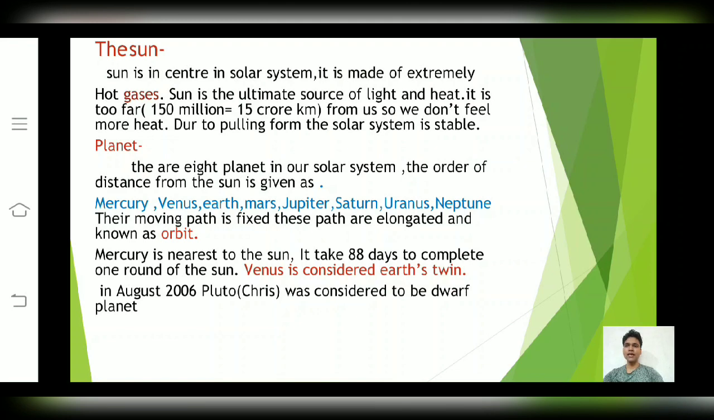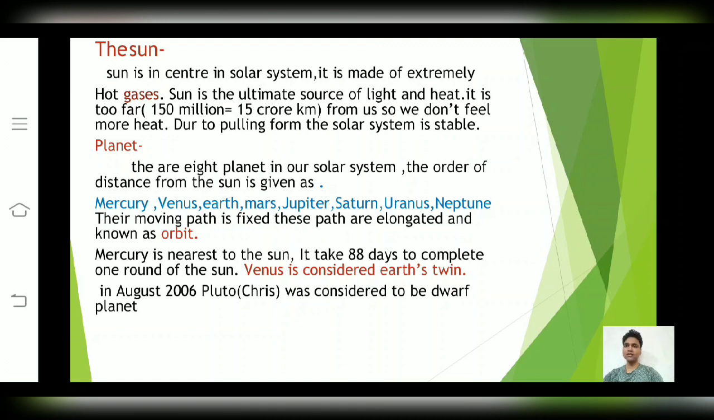Friends, we know that Mercury is the nearest to the sun. It takes only 88 days to complete one round of the sun. Friends, Venus is considered Earth's twin. The reason is that many kinds of similarities, such as size, diameter and weight, are found in Venus as in Earth.